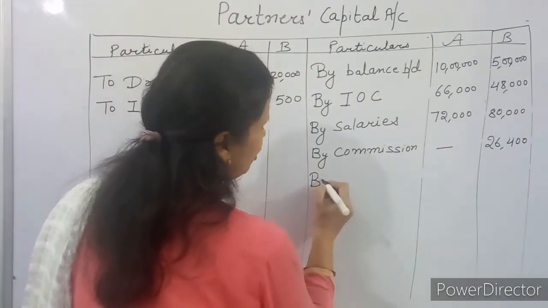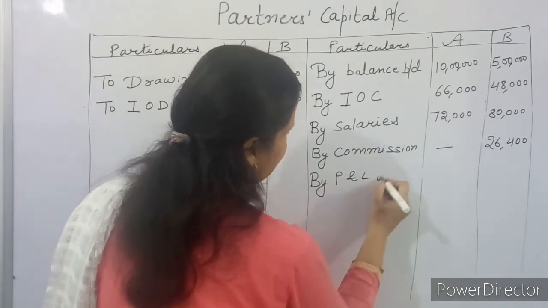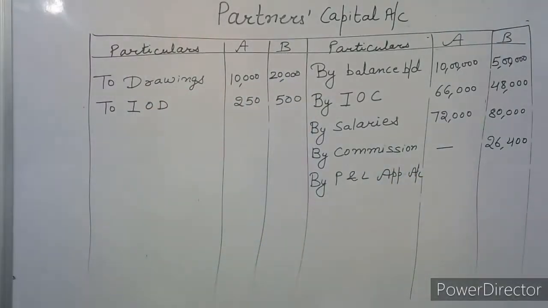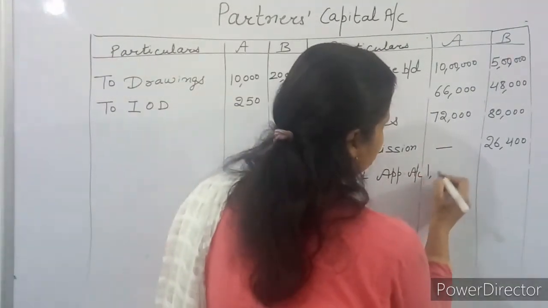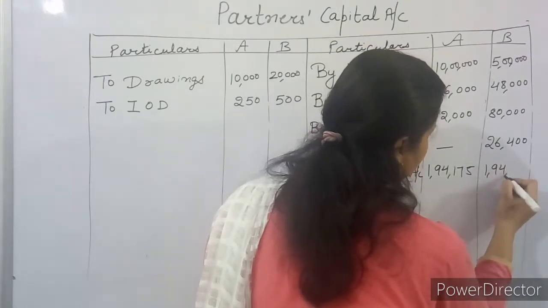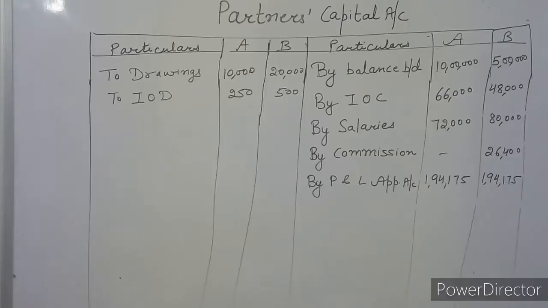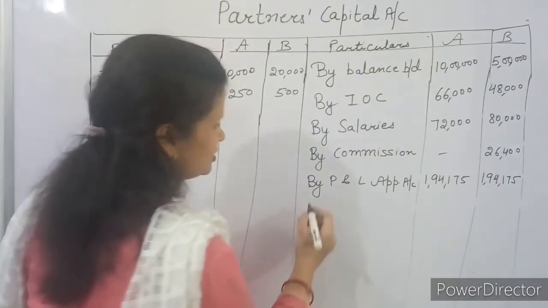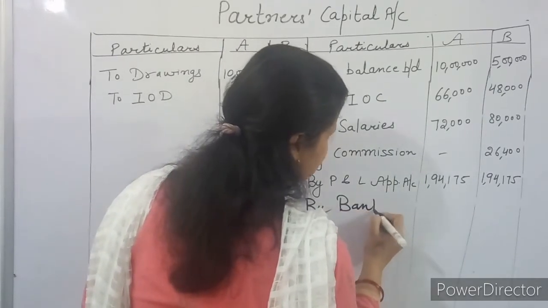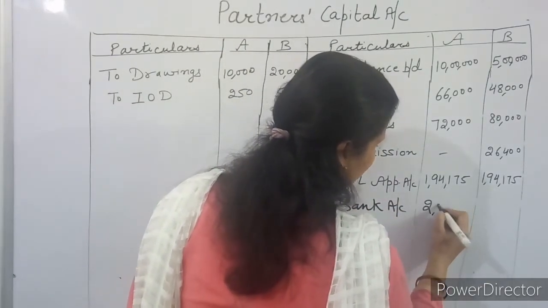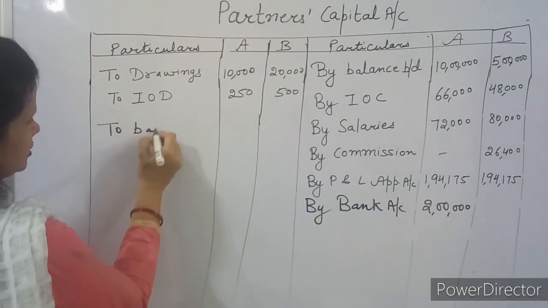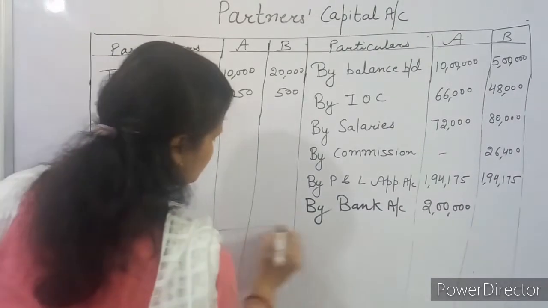Then last, profit share by P&L appropriation account. How much are they getting? Each one of them is getting a profit of 1,94,175. Now one more item is there that we forgot to post, by bank account. A has introduced additional capital of 2 lakh. Then you will find the total and finally you will balance this account.